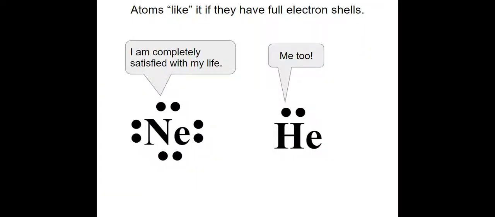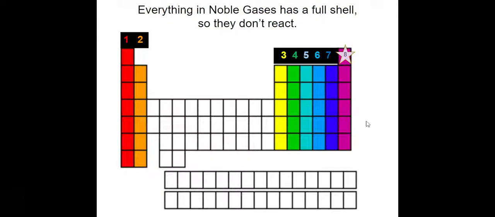So atoms like it if they have full electron shells. And I put "like" in parentheses because of course they can't really like anything, but they behave as though they are satisfied with that situation. So if an atom has a full outer shell, so its valence electrons fill up that shell, it says, I am completely satisfied with my life, says neon. And helium says, me too, because it has a littler shell, but that shell is completely full. So they like it to be in that situation.